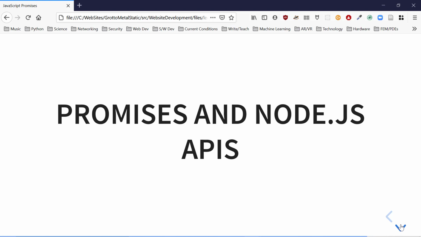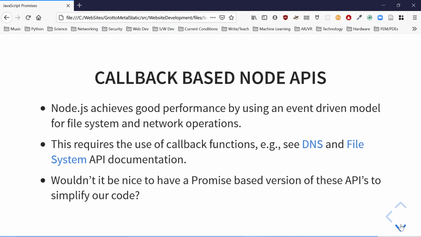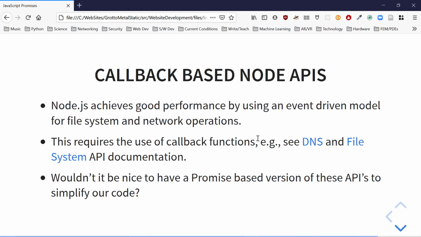Now, promises and Node.js APIs. The event queue model with callbacks allowed Node.js to achieve very good performance for both file system and network operations. Node.js uses an event-driven model for file system and all its network operations.